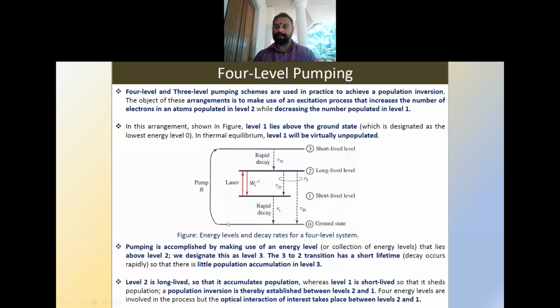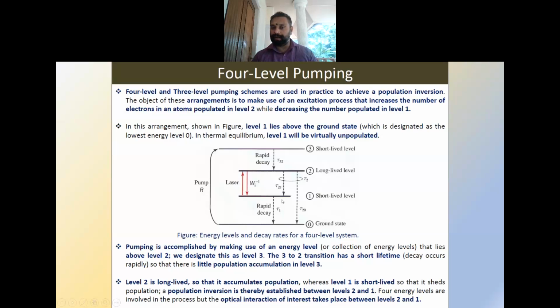So the electrons, after getting the energy from the pumping source, will get excited to level 3. They will decay rapidly to level 2, and they will remain there for a long time compared to the other levels. And once the electrons go to level 2, after emitting some energy, that energy will be emitted as light, and as soon as they reach level 1, they should decay to the ground state.